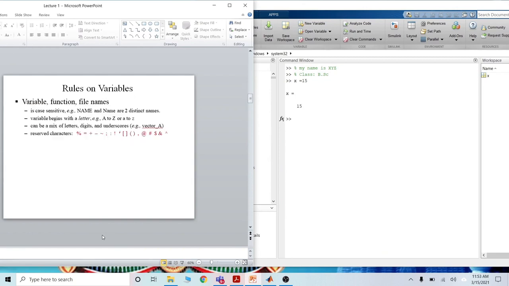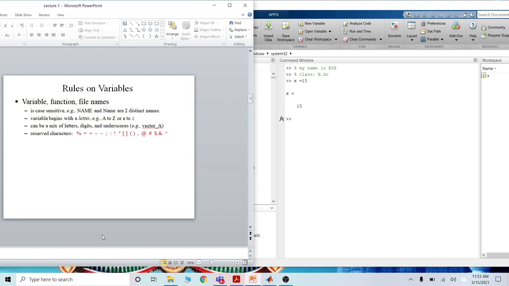Rules on variables. There are some rules. MATLAB is case sensitive. Capital and small are two different names, like name in small letters and NAME with a capital N, small a, small m, small e. These are two distinct names. Variable names begin with a letter, capital A to capital Z or small a to small z.